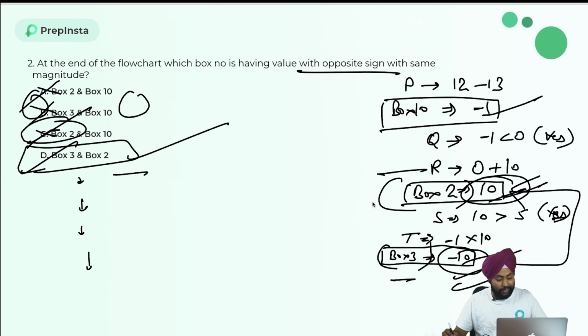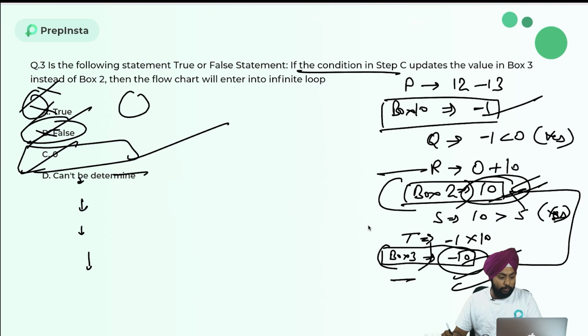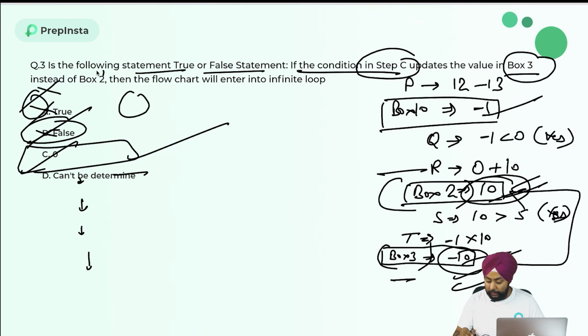Cool. Is there any question left in this particular one? Let's see. Okay, now they're asking, true or false: if the condition in step C updates the value in box 3 instead of box 2.